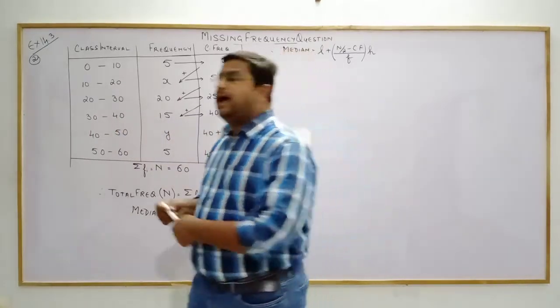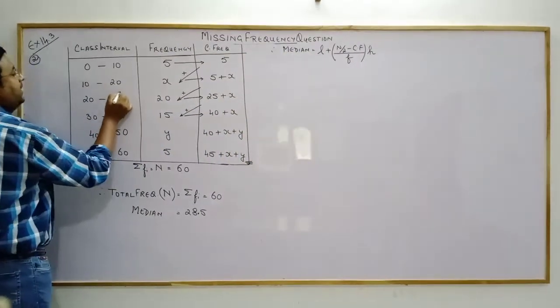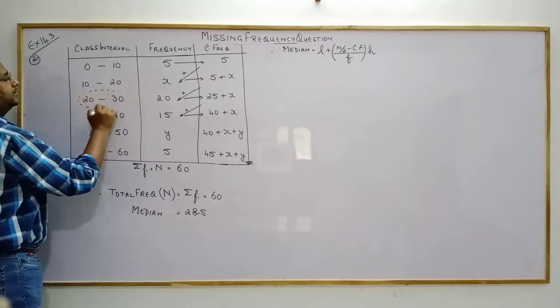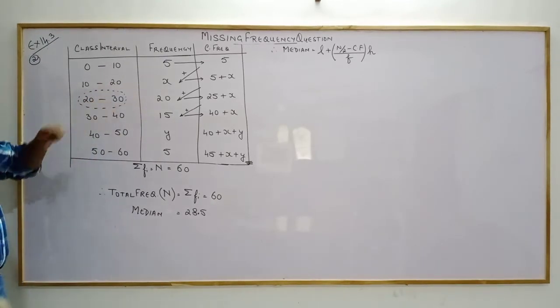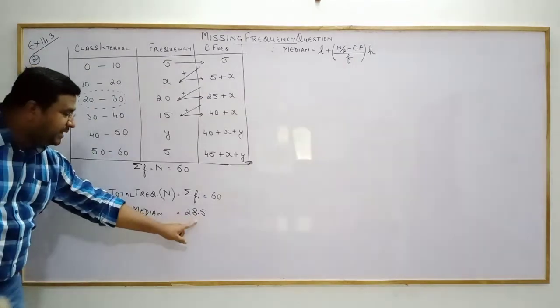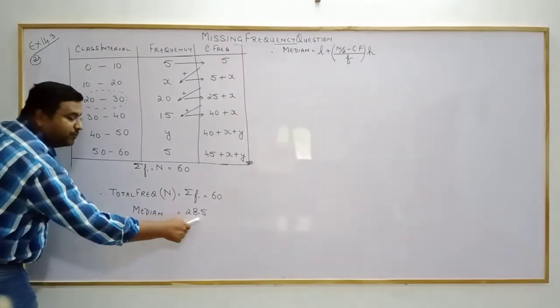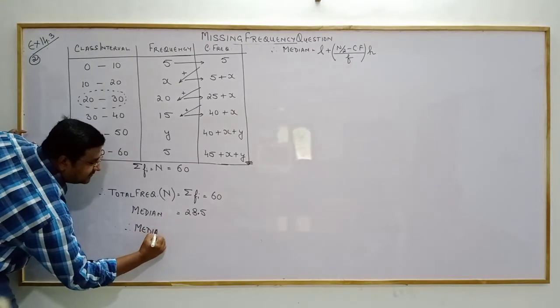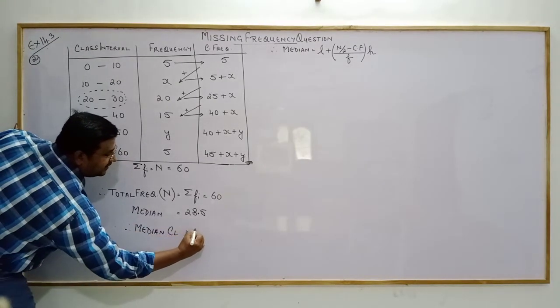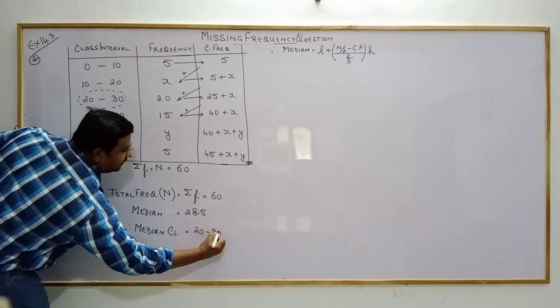Which is our median class? 20 to 30. Isn't it? Our median class is 20 to 30. Why? Because median 28.5 is given to us. So therefore, median class is equal to 20 to 30.